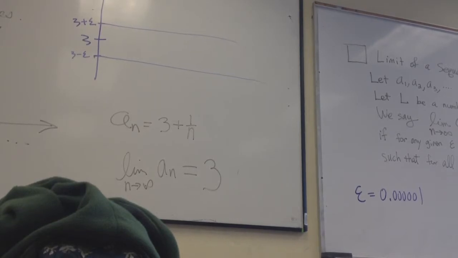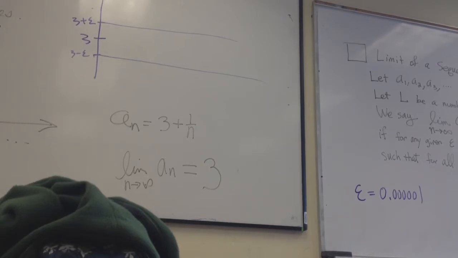That is that n is big enough, so big that you are sure 1 over n will be less than what? Yeah? Less than 1 over 1 million, which is what? Epsilon. Is that right? So a_n minus L, that's your limit that you claim, which is that? 3, right?